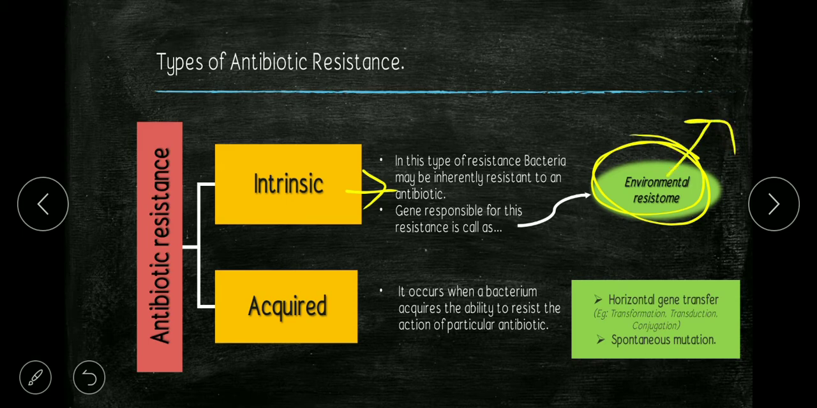Then next is acquired antibiotic resistance. It occurs when a bacterium acquires the ability to resist the action of a particular antibiotic from another resistant bacterium through horizontal gene transfer, or through spontaneous mutation, which we'll discuss in the next slide. Infection caused by bacteria that have acquired resistance to antibiotics can no longer be treated with that antibiotic.